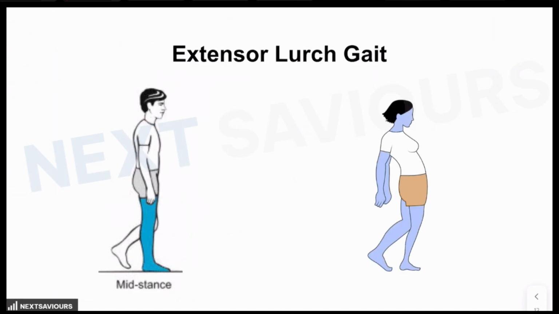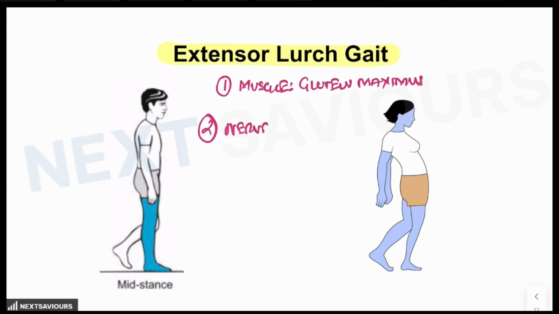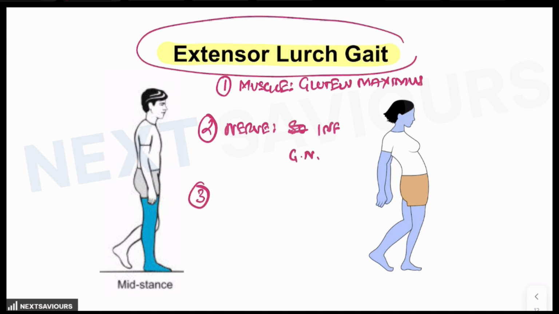Next is the extensor lurch gait. Now all of you know what are the 3 points which are important to be identified under extensor lurch. Point number one, what is the name of the muscle? The name of the muscle is gluteus maximus. Now point number two, what is the name of the nerve which is affected? As you know, gluteus maximus is supplied by the inferior gluteal nerve. There is a significance of the inferior gluteal nerve in this case. And point number three is how to identify this extensor lurch gait.